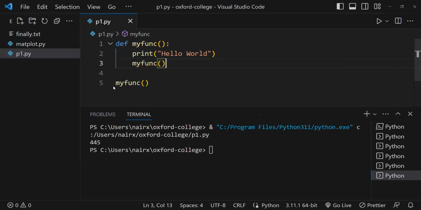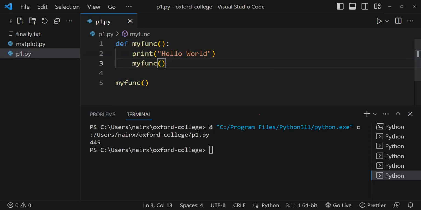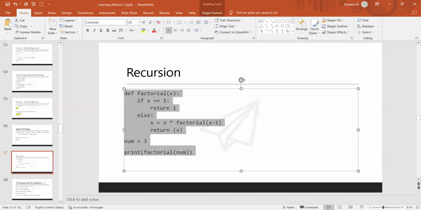The first time it will come to line number 5. It will call my function. It comes to line number 1, then line number 2 prints hello world, and line number 3 calls again the same function. Go to my function again, hello world, again my function. This will go in an infinite loop. It will keep on printing hello world because it is calling the same function again and again. This is called recursion. So we will see one valid example of this.